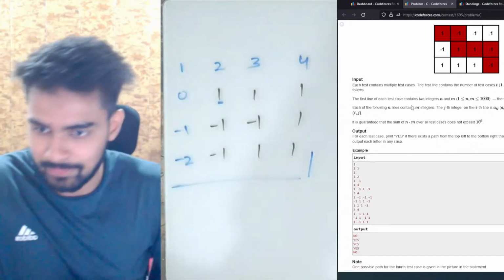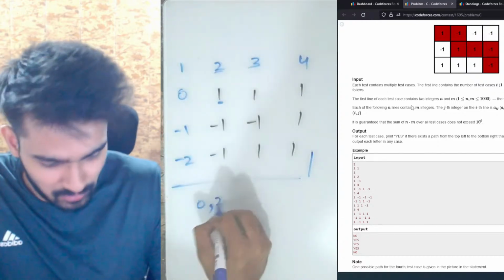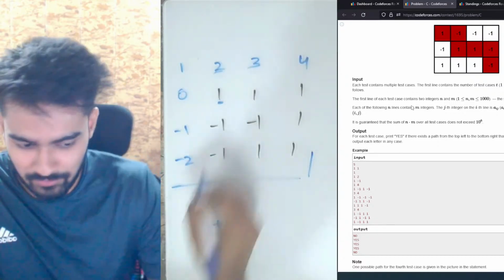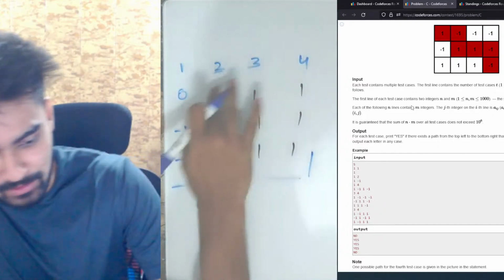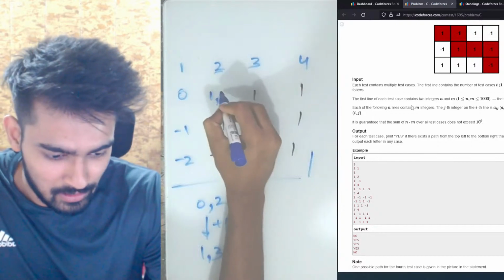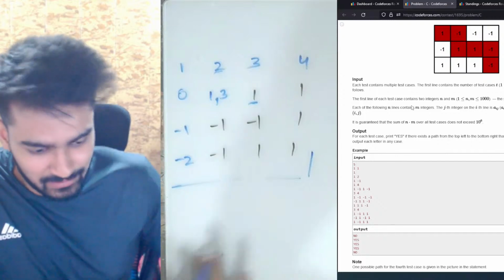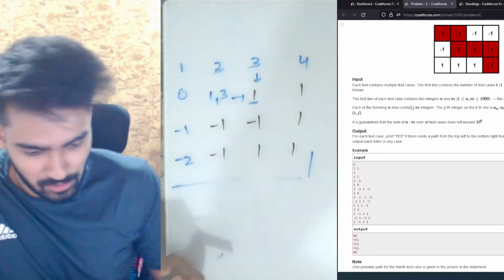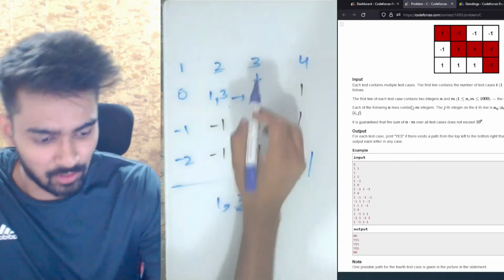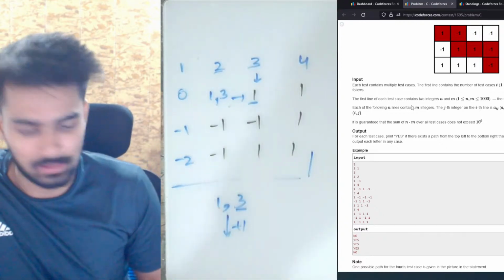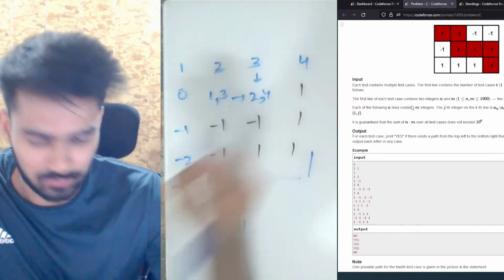Let's come on to this point. What are all the possible values we have? We have a 0, or we have a 2, or we have a 2. When we do +1, this actually becomes 1 and 3. So all the possible values for this index are actually 1 and 3. Let's come on to this index now. We can either come from the left side or from the top side. On the left, we have 1 and 3. And on the top, we have 3, which is already present on the left. So we don't have to count that. We need to do +1. So this becomes 2 and 4.